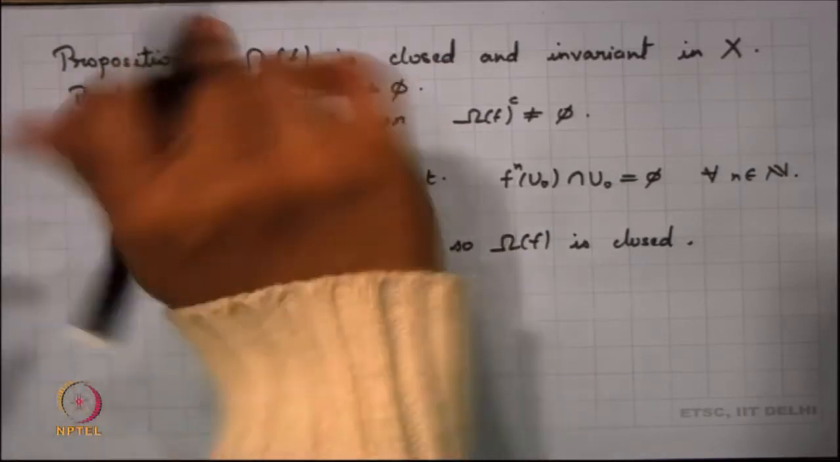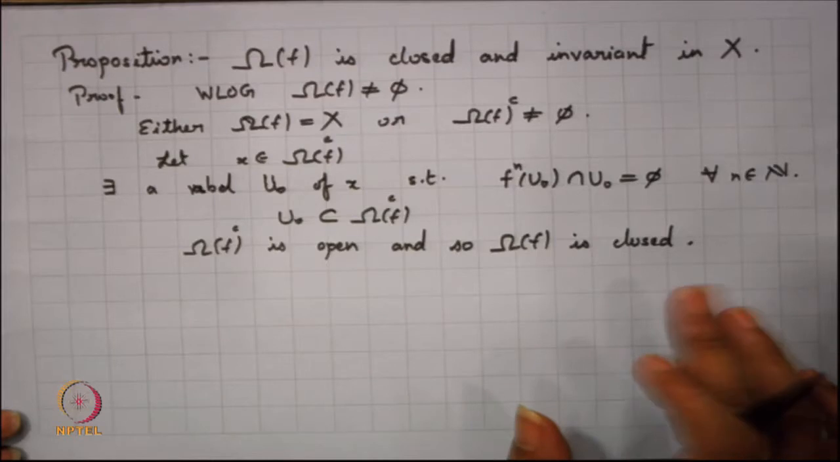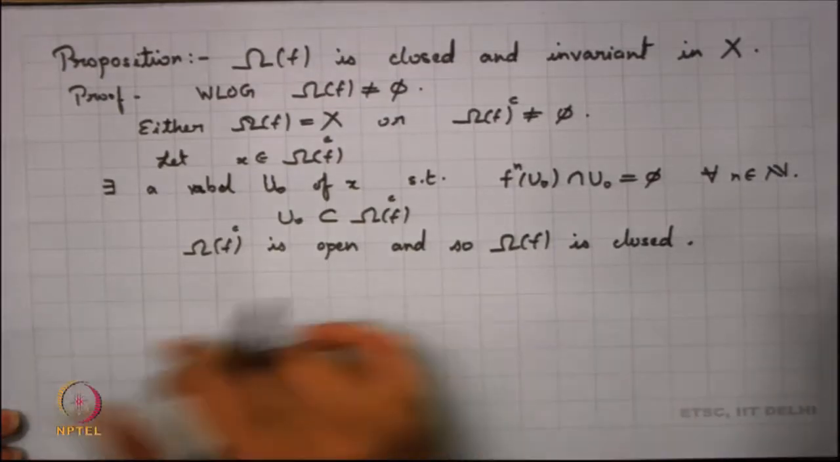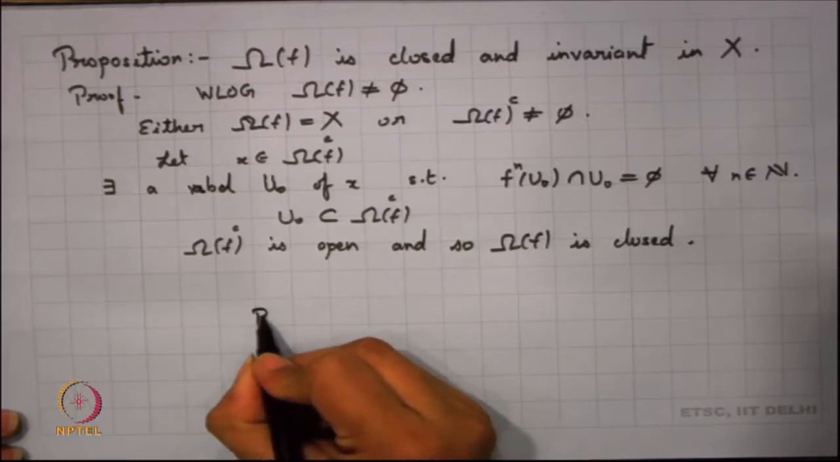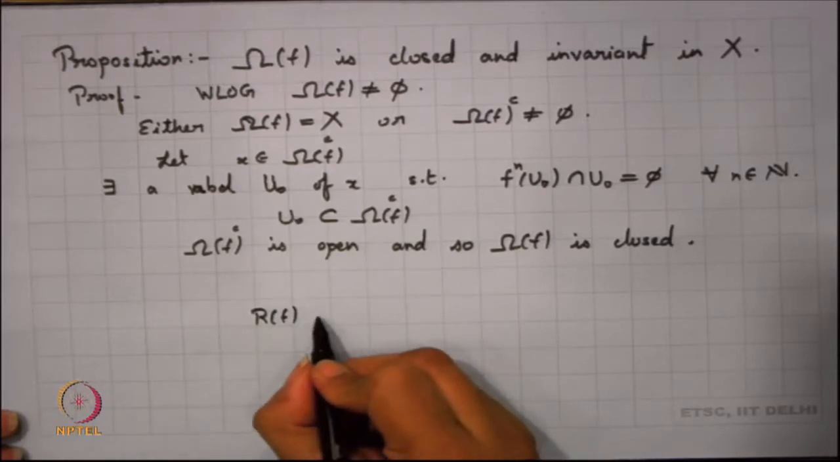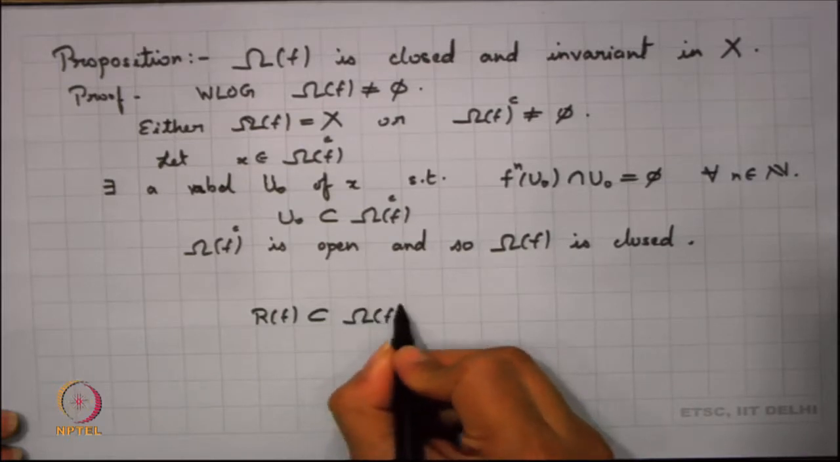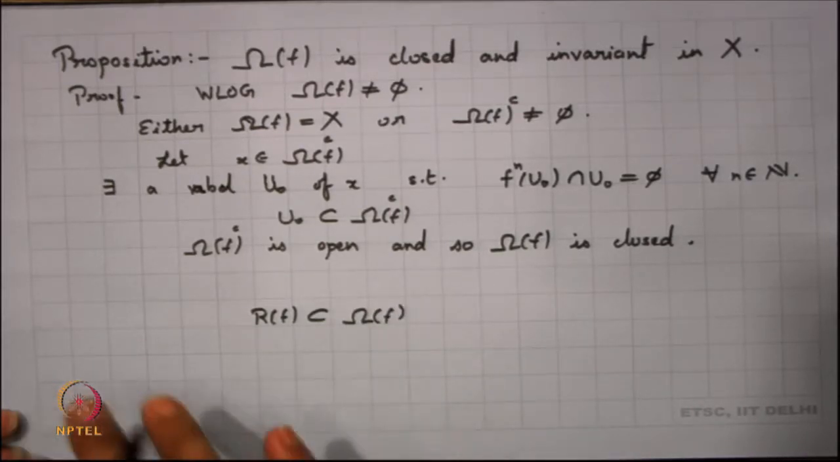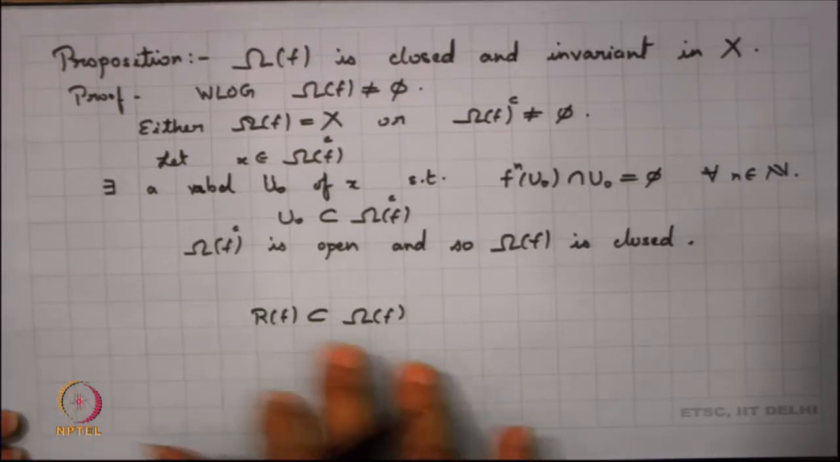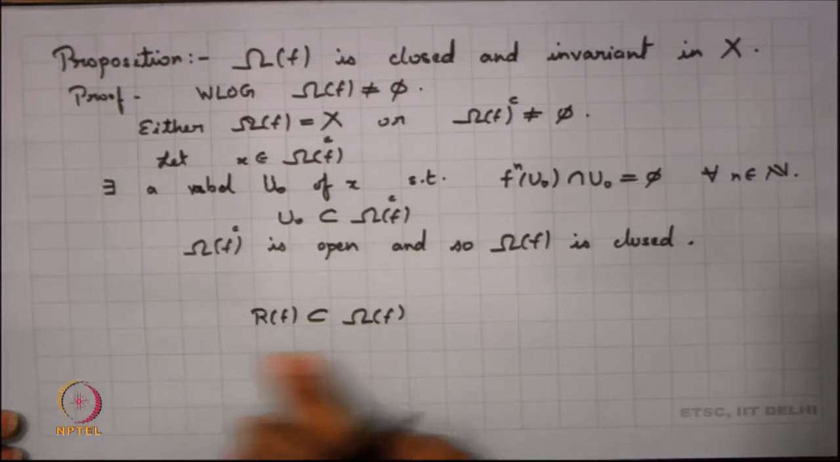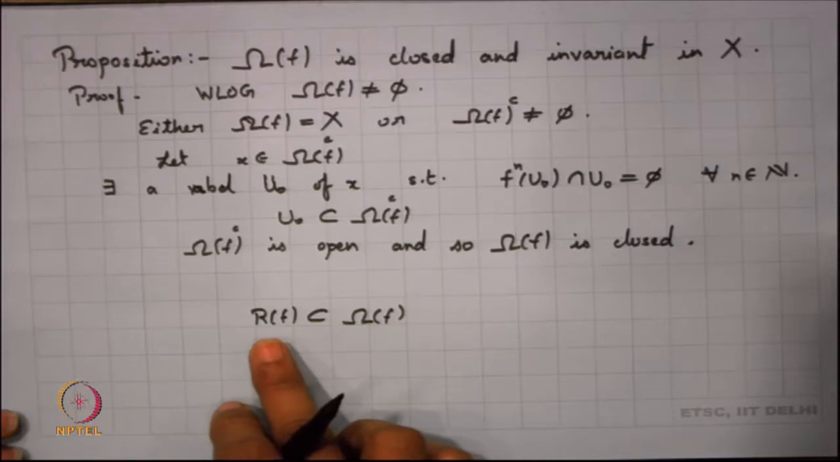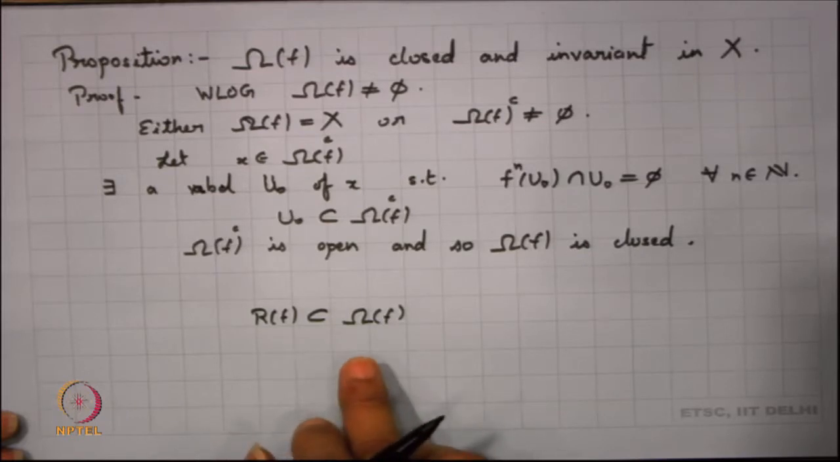So, we know that the set of wandering points happens to be open, and so the set of non-wandering points is a closed set. Now, we want to show that it is invariant. We have already seen in one of the propositions that the set of recurrent points is a subset of the set of non-wandering points, and we had seen in one of the previous lectures that the set of recurrent points happens to be invariant. Now, let us look into the other part.